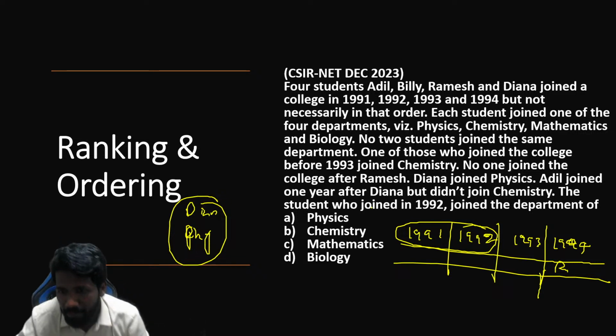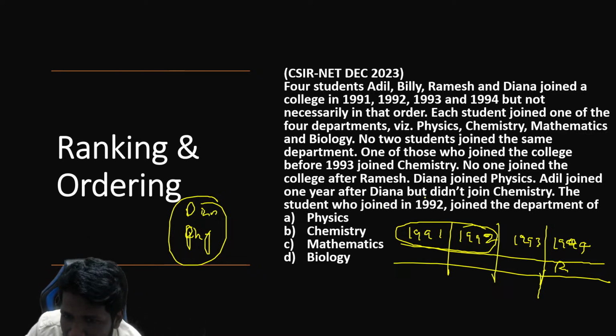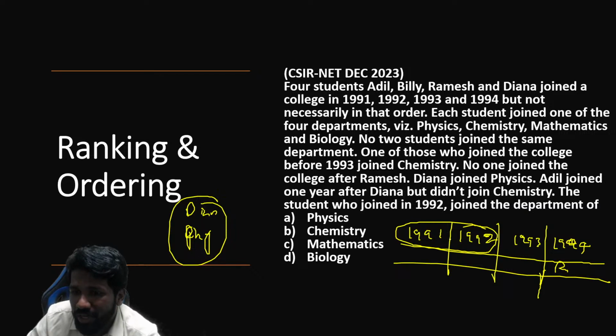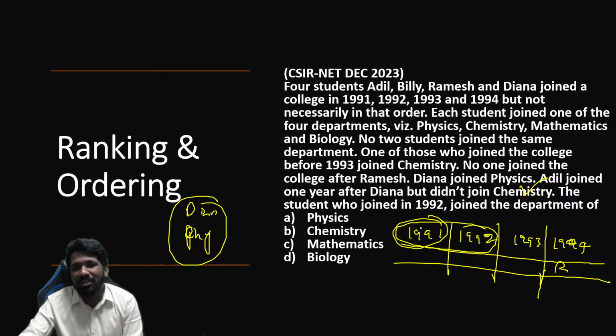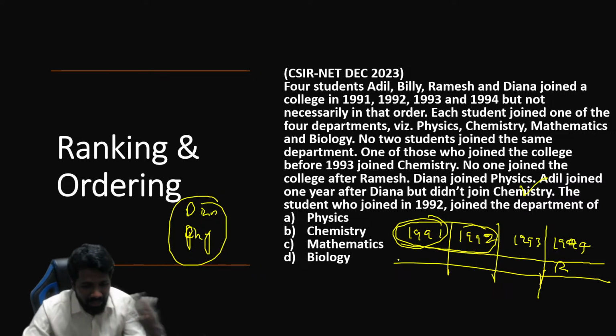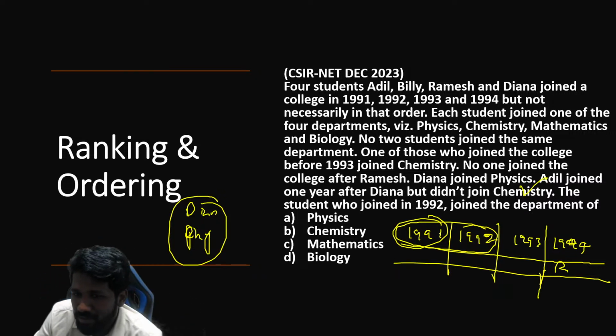Keep this information in mind. And Adil joined 1 year after Diana and didn't join chemistry. About chemistry we can discuss. Adil joined 1 year after Diana means Adil did not join in 1991. Because if Adil joined in 1991, it would be before Diana, not after. So that is why Adil didn't join in 1991. Adil can join in 92 or 93 because Ramesh already took 94.